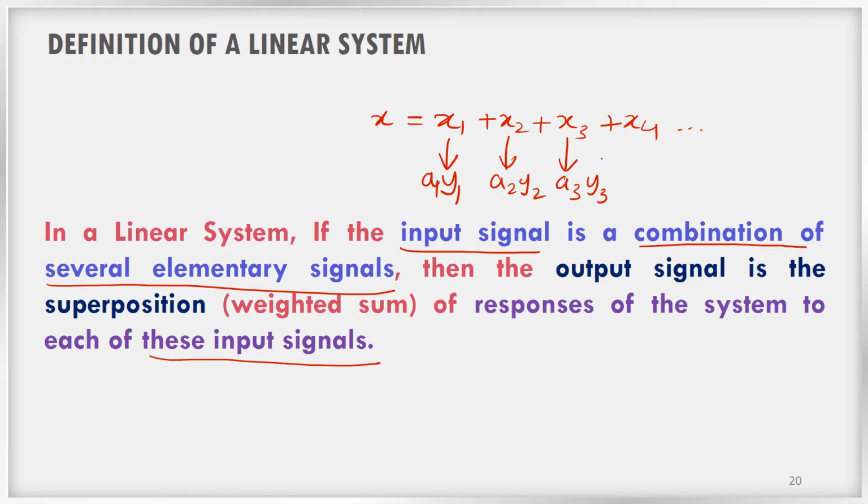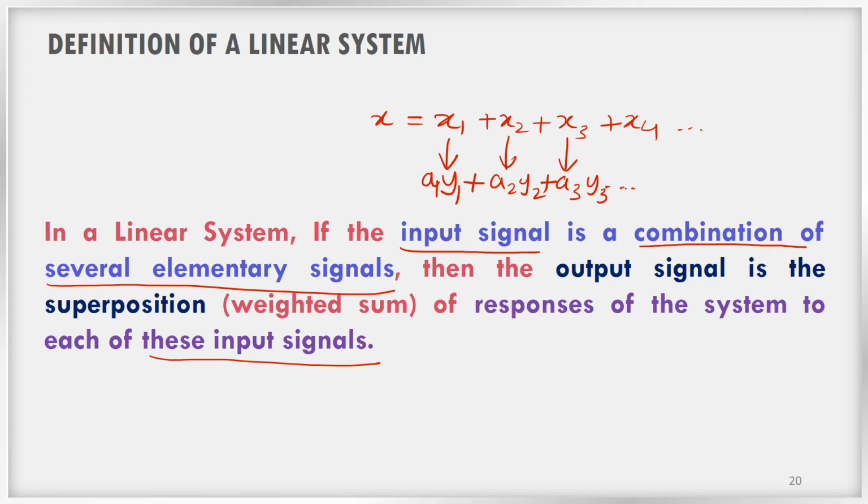So what the definition says is that in a linear system, if the input signal is a combination of several elementary signals, then the output signal is a superposition or weighted sum of the responses of the system to each of these input signals. It will be the sum of the responses of the system to the individual inputs.